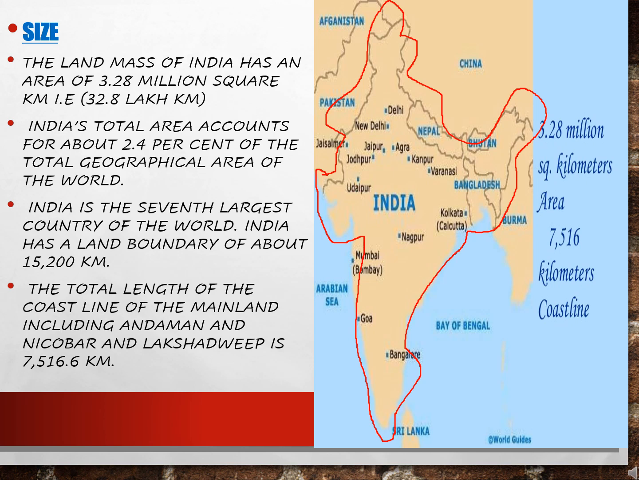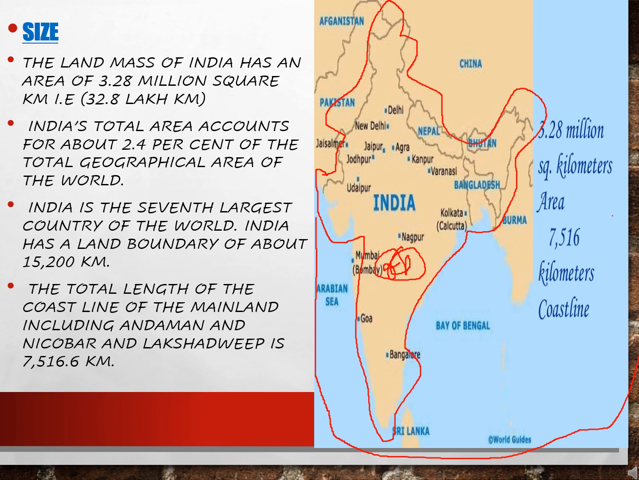So let us start. The land mass of India has an area of 3.28 million square kilometers, children. That is 32.8 lakh kilometers. India's total area accounts for about 2.4% of the total geographical area of the world.